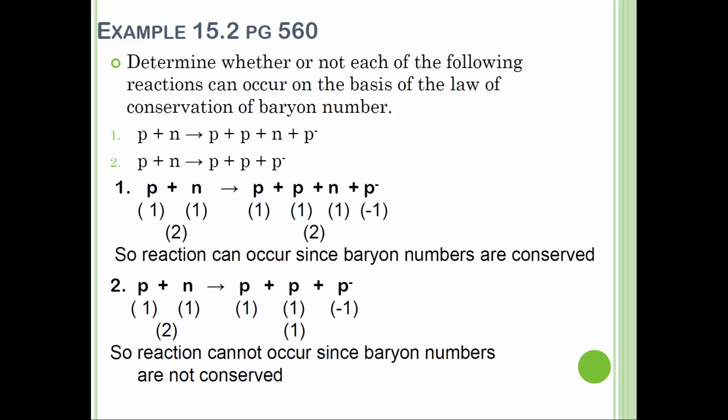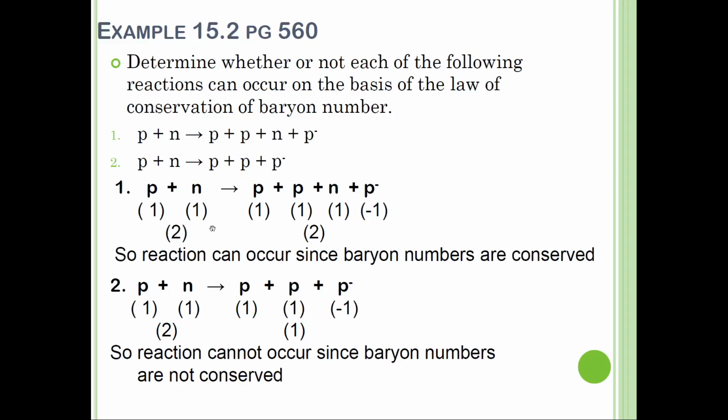Okay, let's see the second one. Quite easy, just direct, all is baryon particles. So P plus N, 1 plus 1. After that, proton, antiproton, so 1, negative 1. So before is 2, after is 1. So the conclusion here is the reaction cannot occur since baryon number is not conserved.